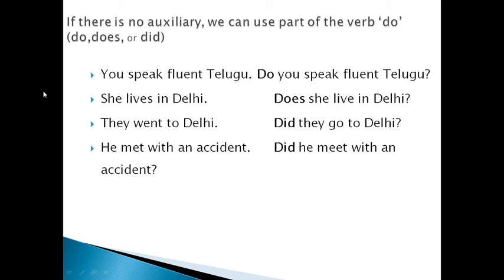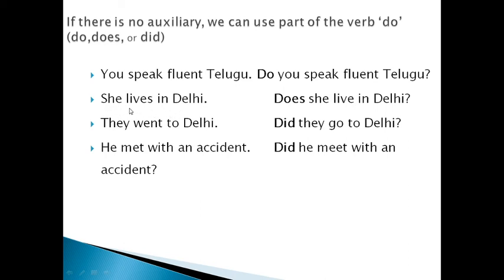Okay. You speak fluent Telugu. So we use do. This is in present tense. This is V1. In present tense we use do because the subject is you. So, do you speak fluent Telugu? This is the question. She lives in Delhi. So there is no auxiliary verb in this sentence.